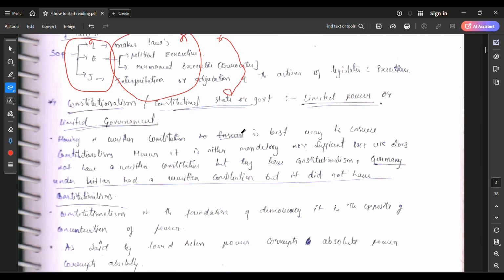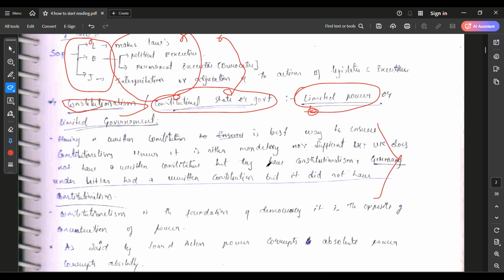Next, you can see constitutionalism, or a constitutional state or government with limited power. You can't see detailed notes about constitutionalism in Lakshmikant; there you just see about 2 to 3 lines.